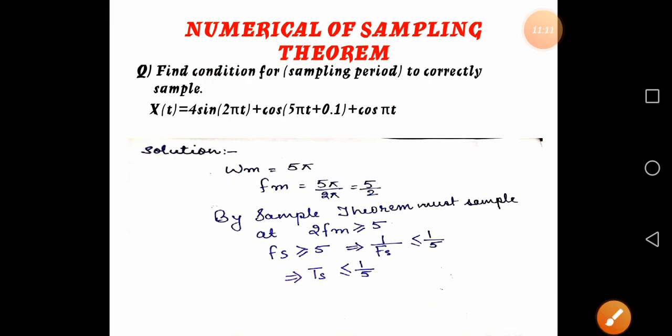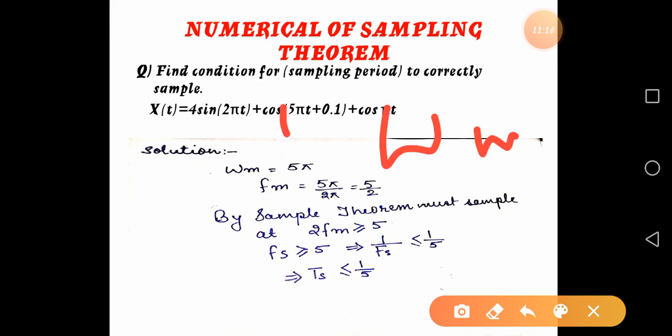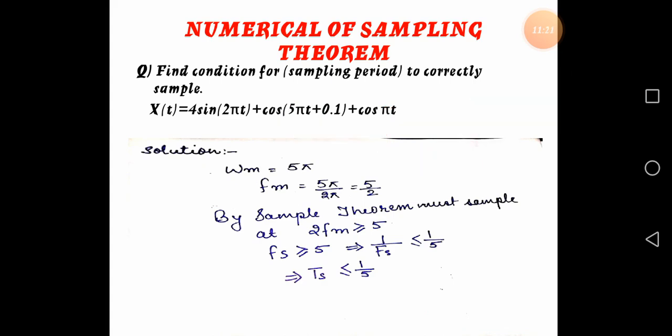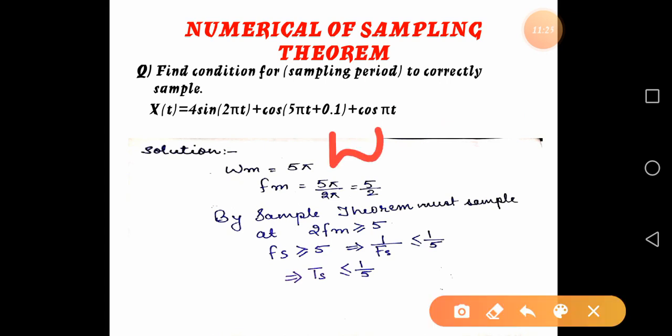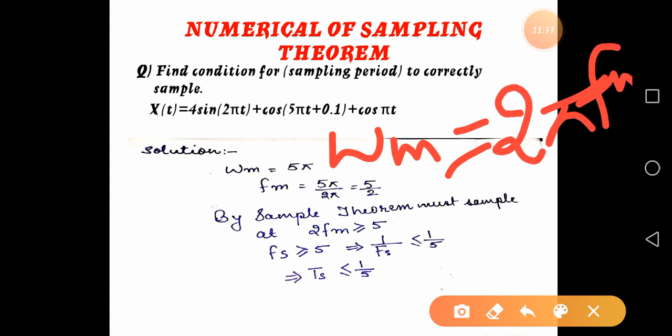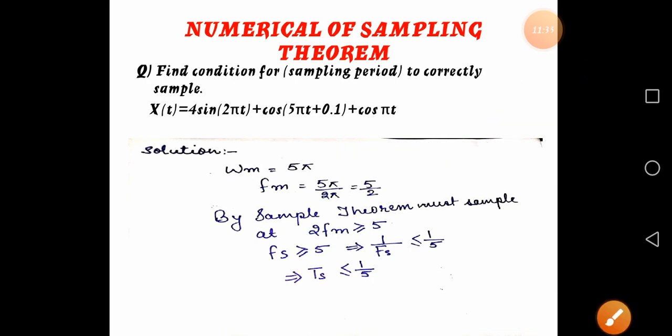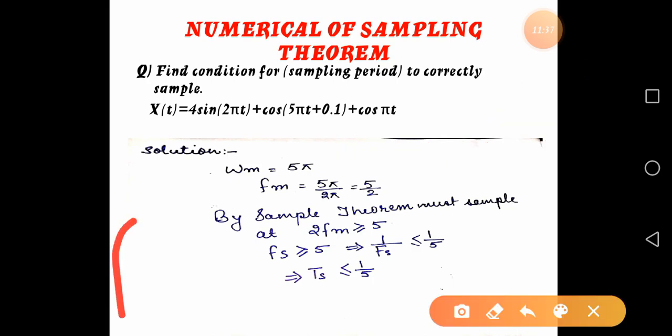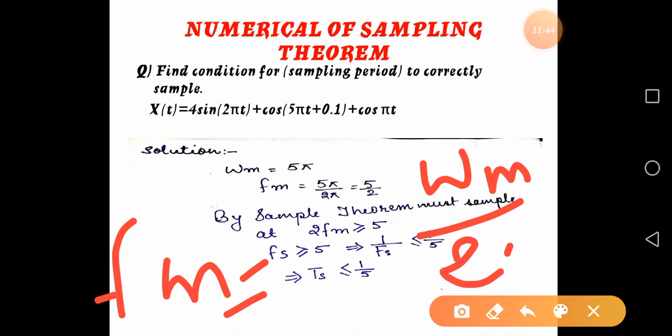Here the maximum frequency omega m is 5 pi, and we know that omega m equals 2 pi fm, so fm equals omega m by 2 pi.